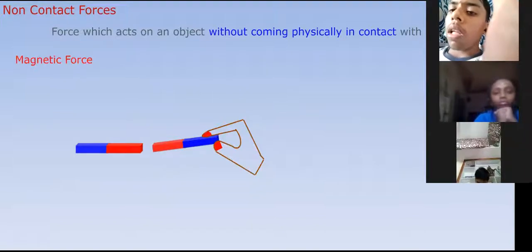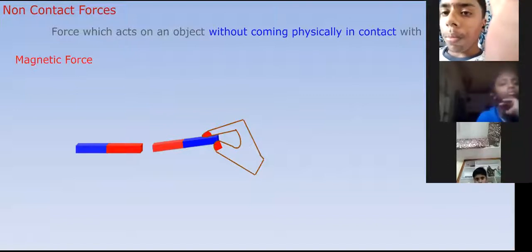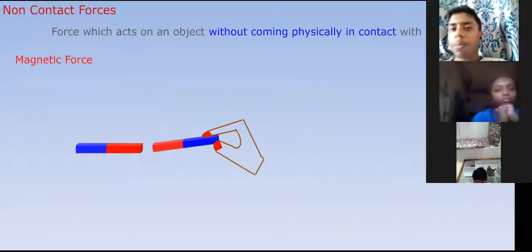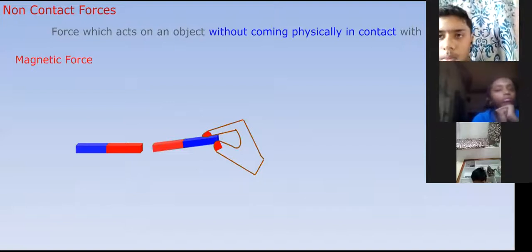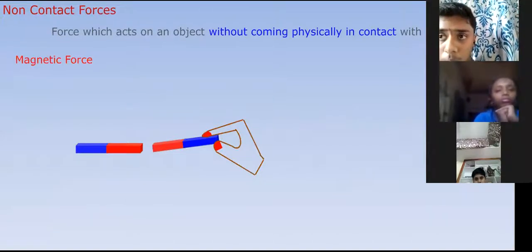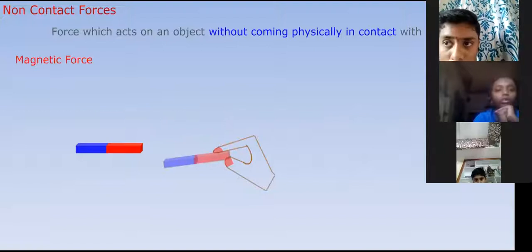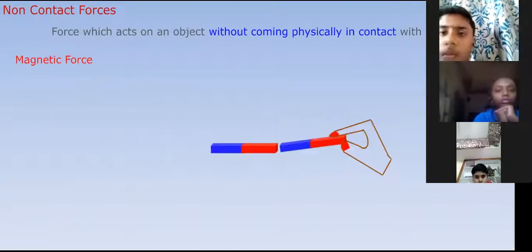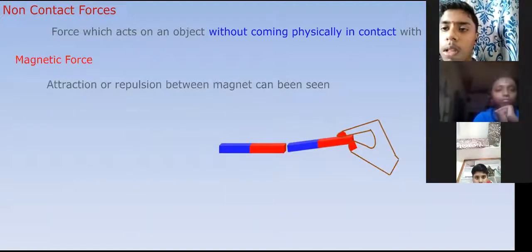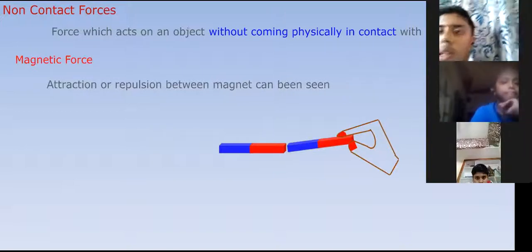It's a magnetic force. It's a non-contact force. We're not applying any force. There is no physical contact required. See, automatically it is attracting. Attraction or repulsion between the two magnets.